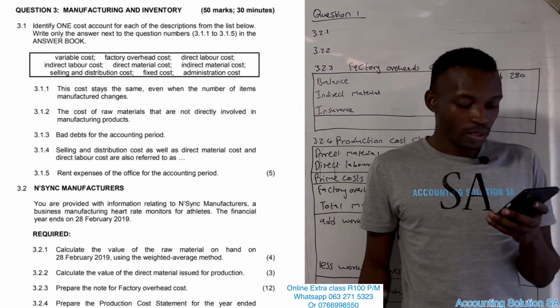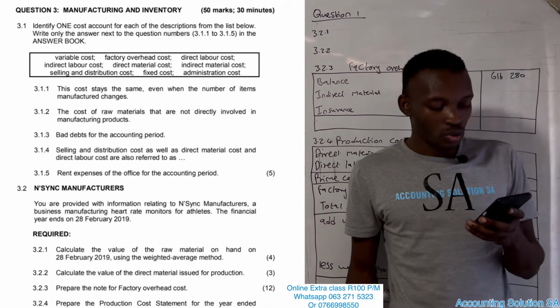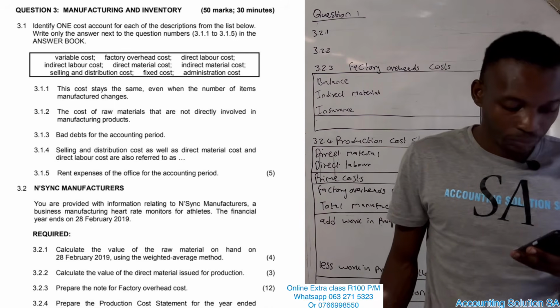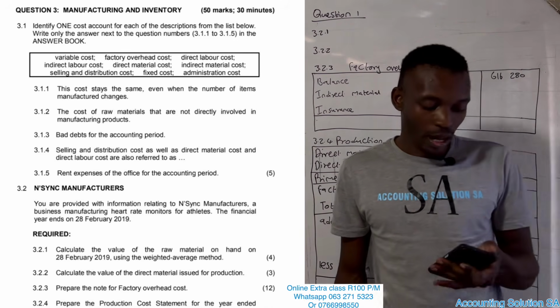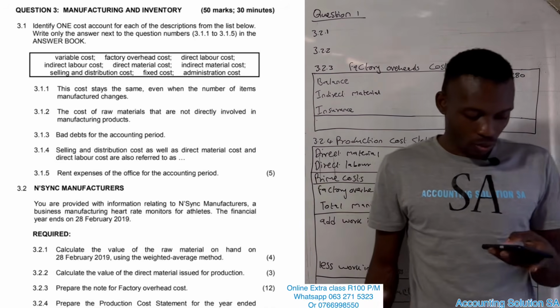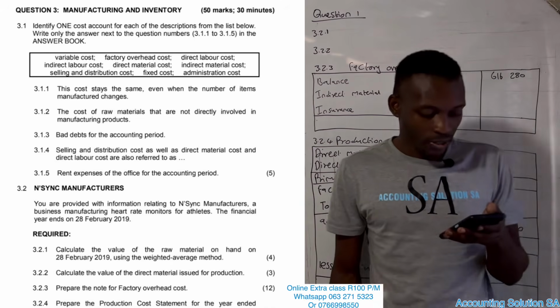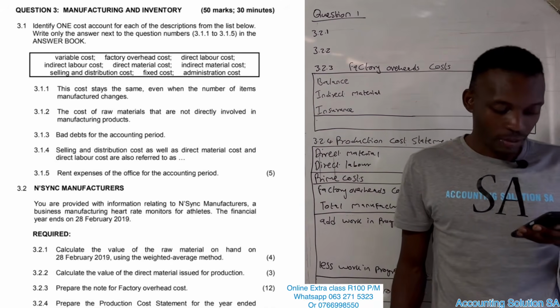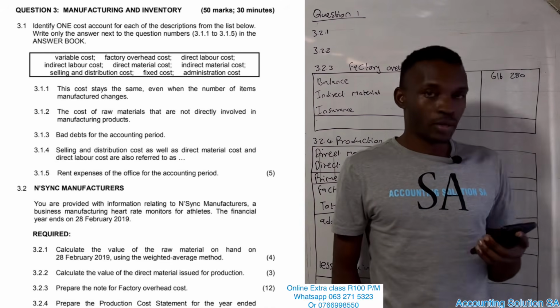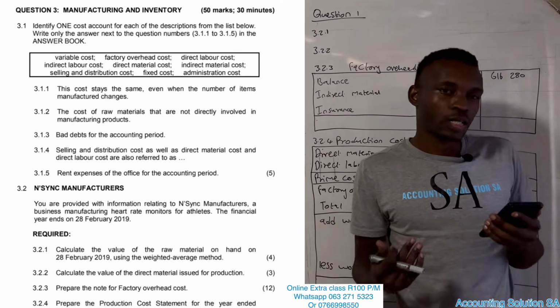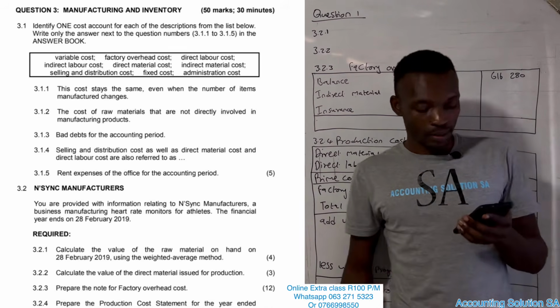They want us to calculate closing stock on hand using the weighted average method, for 4 marks. After that we have to calculate the direct material issued to production. To get the material issued to production, you have to subtract the closing stock that you got on number one.